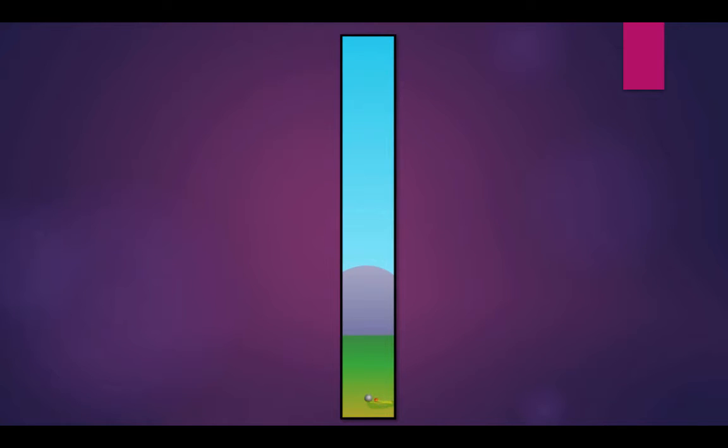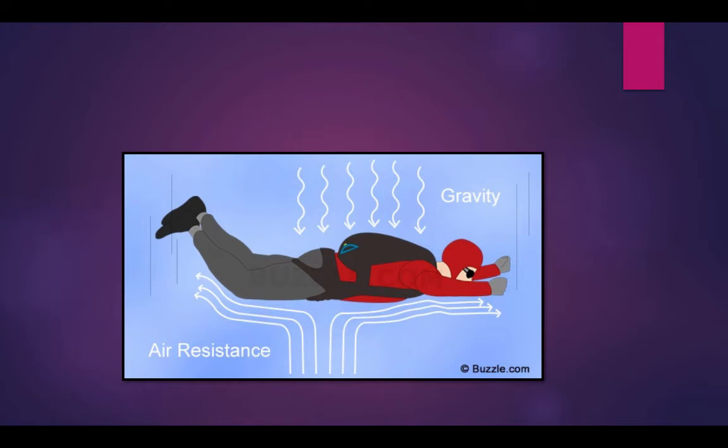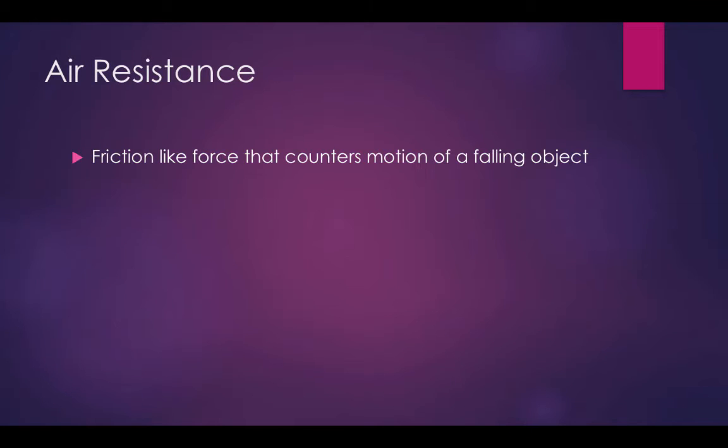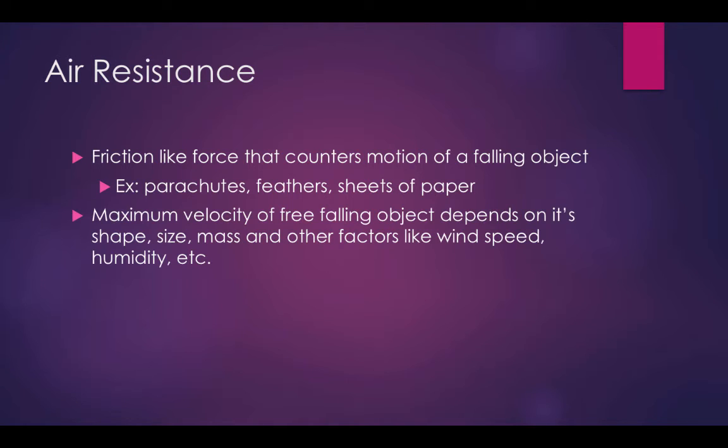The reason for this is an invisible substance called air. Air is made of atoms and molecules which will slow free-falling objects down when the falling object runs into them. It's called air resistance. Air resistance is a friction-like force that counters the movement of falling objects. The maximum velocity of a falling object depends on the object's shape, size, and mass, but also other factors like wind speed and humidity. Terminal velocity is the maximum velocity an object can fall when variables are considered.